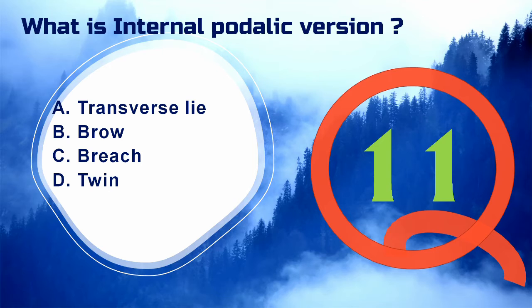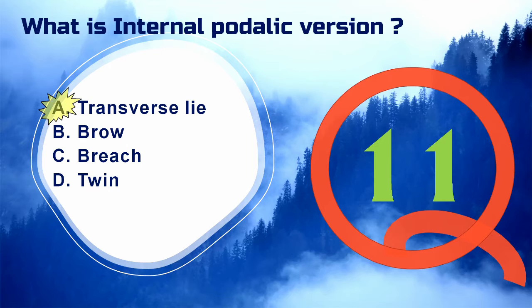Podalic version is an obstetric procedure wherein the fetus is turned within the womb such that one or both feet present through the cervix during childbirth. It is used most often in cases where the fetus lies transversely or in another abnormal position in the womb. So the answer to this question is option A. Let's see the next question.